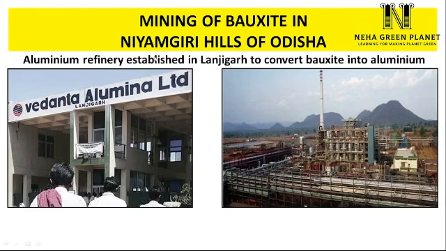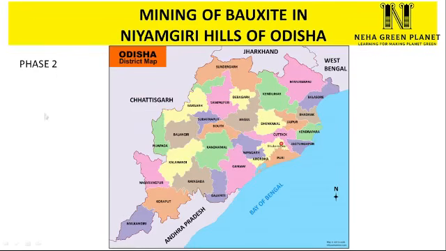The aluminium refinery was established in Lanjigarh in order to convert bauxite into aluminium. So these refineries are special industries which help in the conversion process of ore into aluminium. But as a byproduct, a lot of dust particles go out into the environment. So residents of Lanjigarh started complaining of breathing and respiratory disorders due to this industry. In phase 2 of